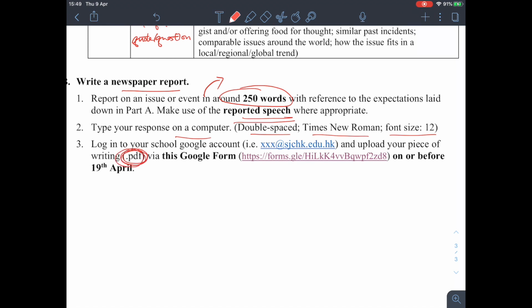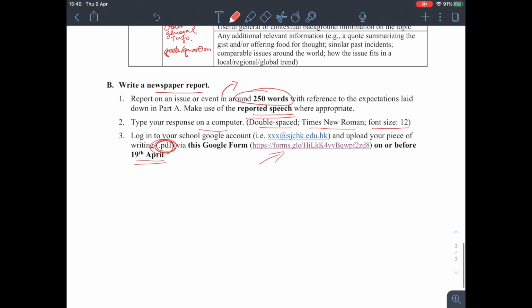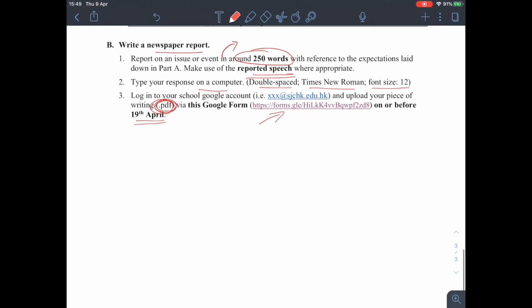Don't give me a Word file. Please convert it into a PDF file and then upload it here, okay, via this Google form on or before the 19th of April. Okay, so this will be your assignment for the Easter holiday.